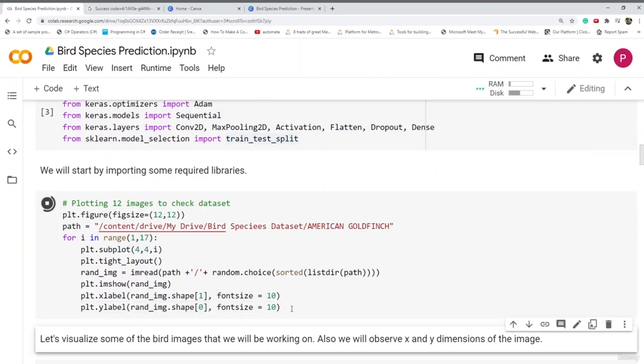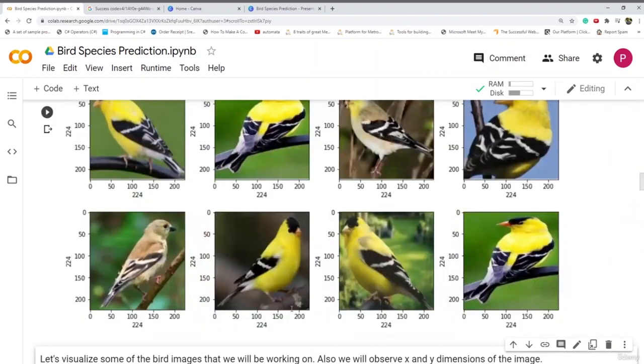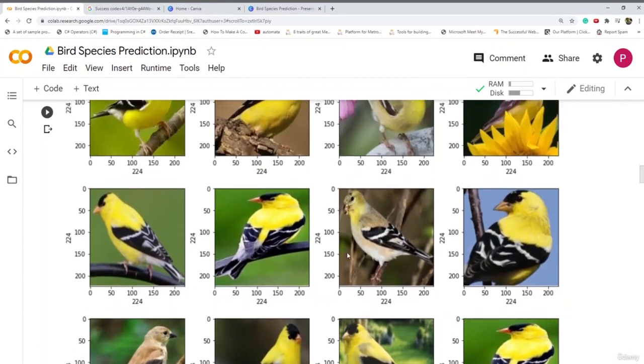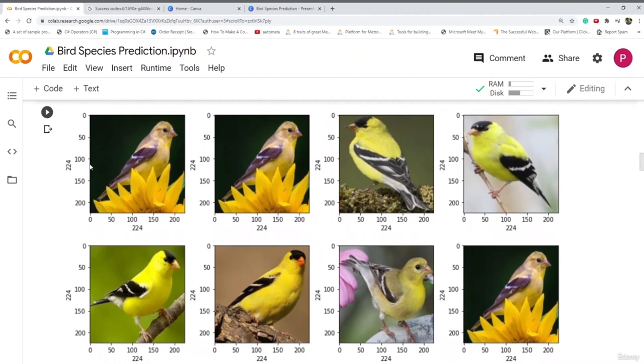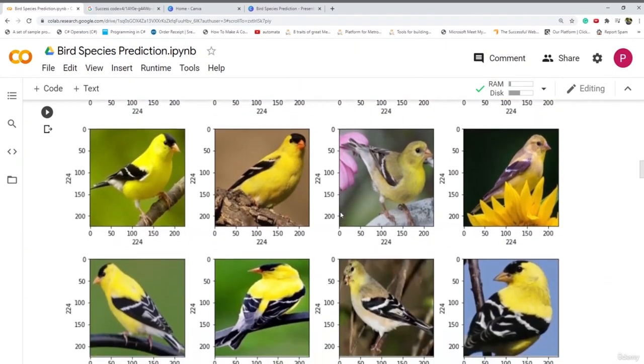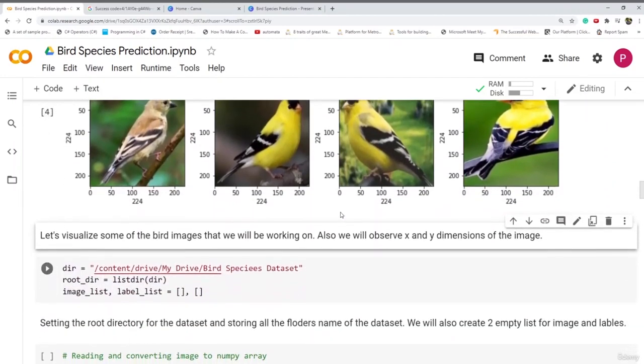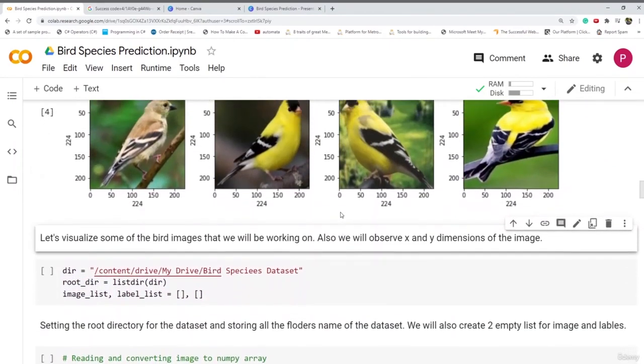So let's visualize those images and see what type of images we will be working on and what are the dimensions of these images. We should be sure that all the images have the same dimensions in order to create a model. Here you can visualize that these are the images that we will be working on, and as you can see here, the dimensions of the images are the same, 224 by 224 for all the images. So now let's move forward.